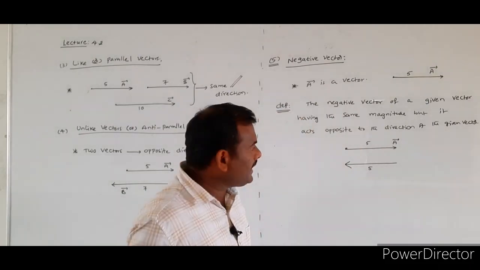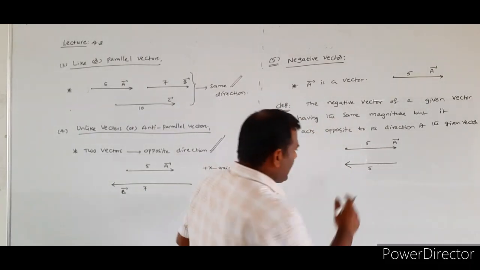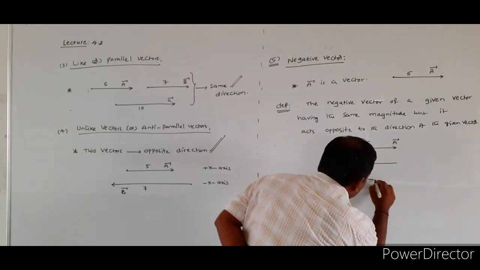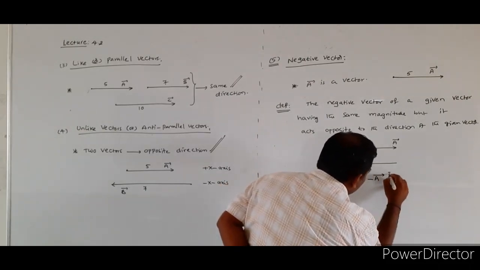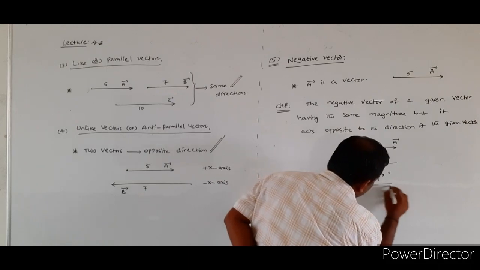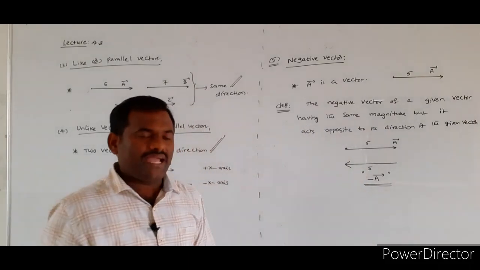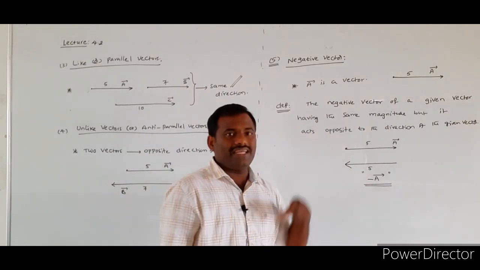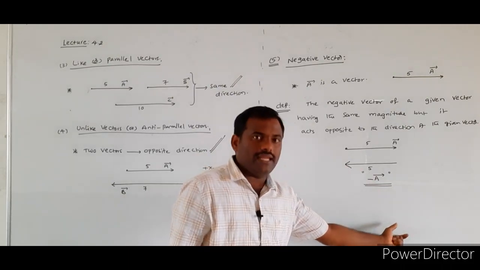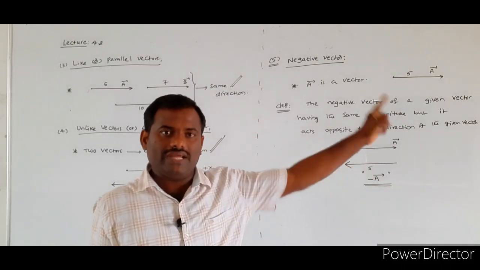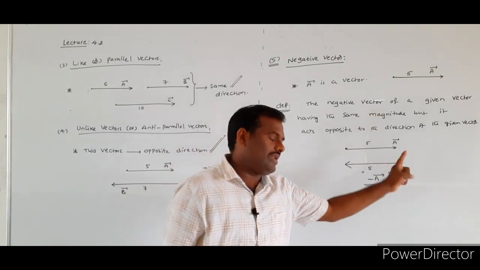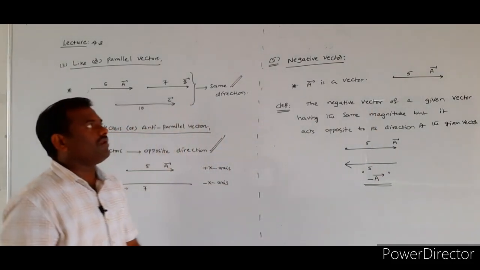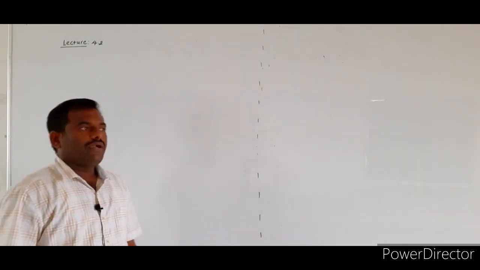So the negative vector will be represented by minus A bar. The minus sign indicates that it is acting in the opposite direction to the given vector. So this is the definition of what? Negative vector.